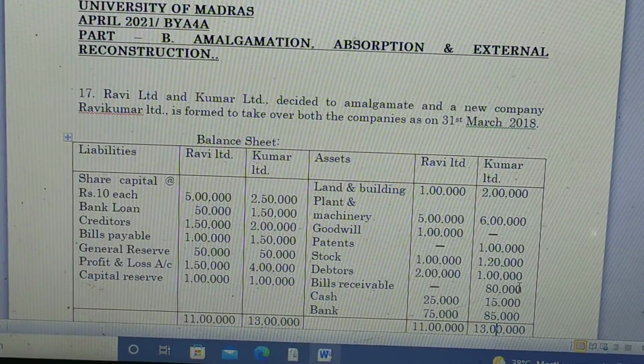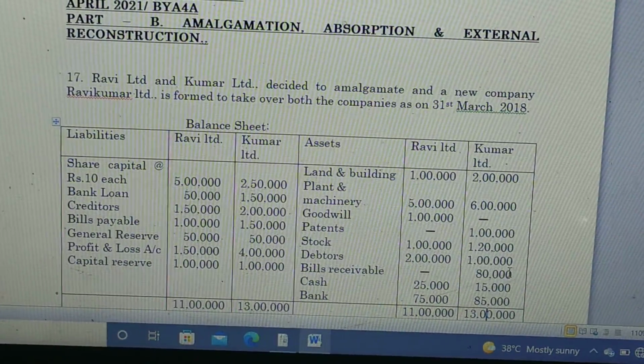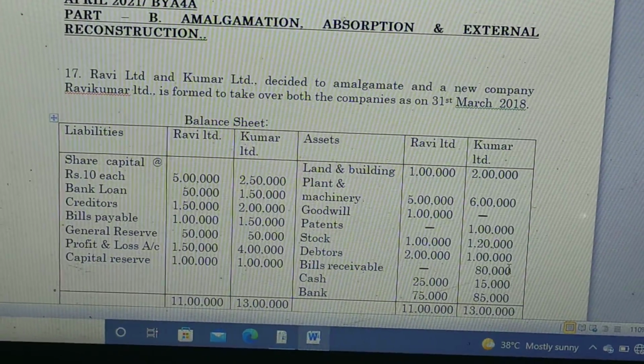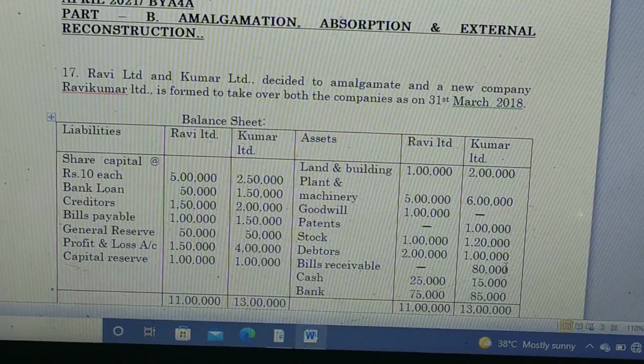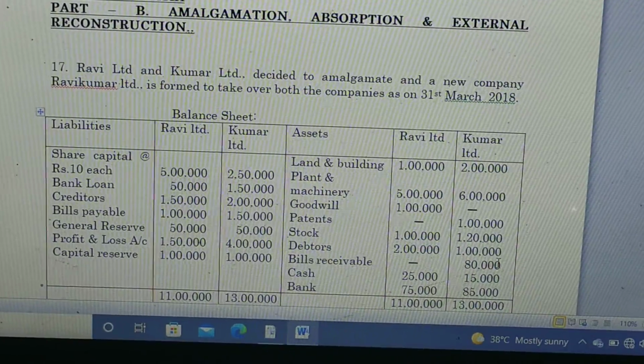Ravi Limited and Kumar Limited decided to amalgamate, and a new company, Ravi Kumar Limited, is formed to take over both the companies as on 31st March 2018.